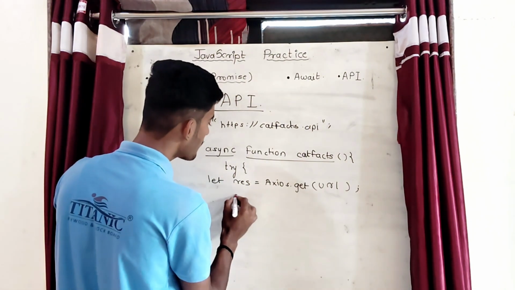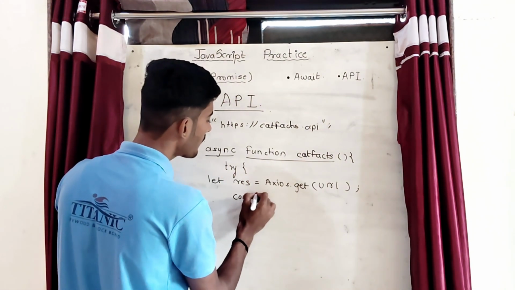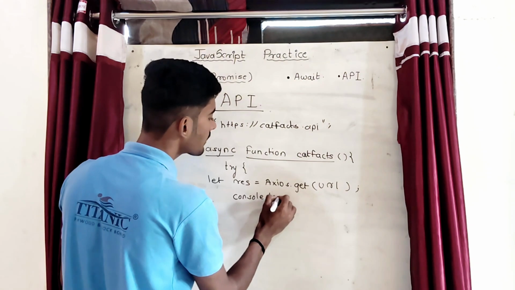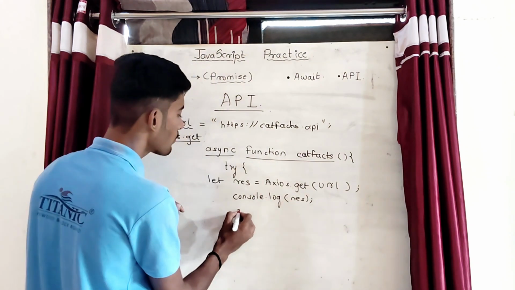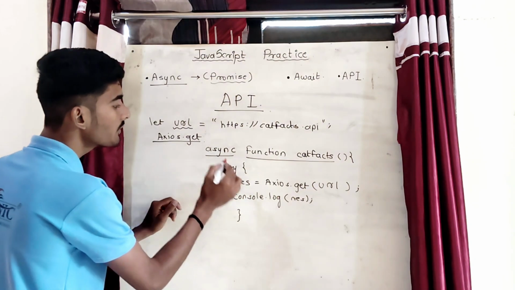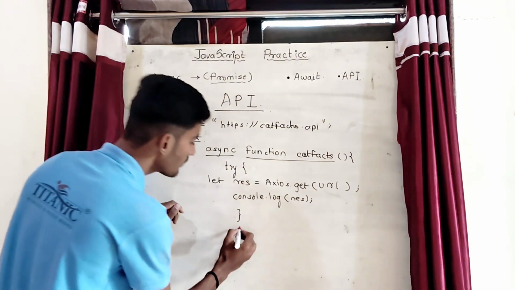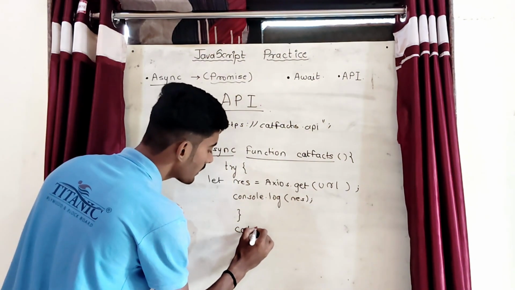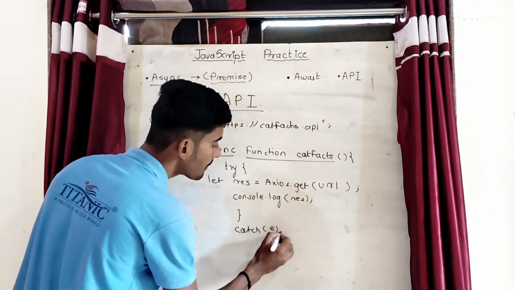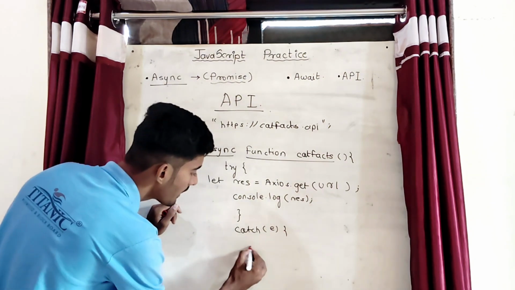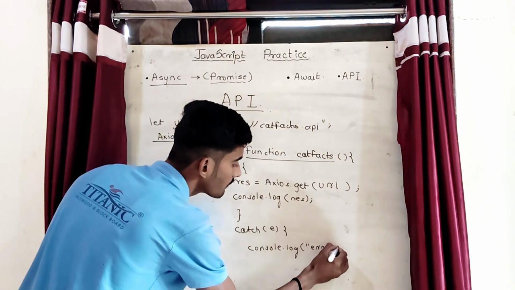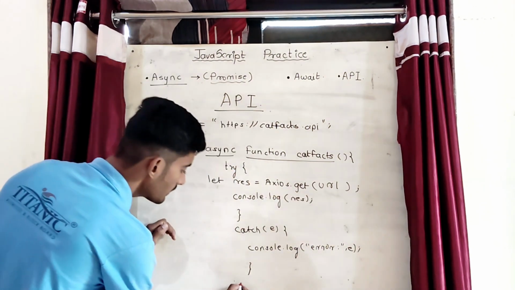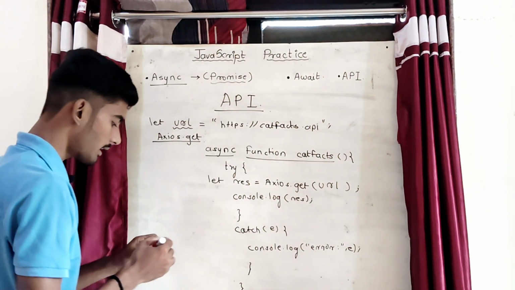And this result variable should get printed in the console, so we will also write console.log(result). If any error occurred, then we will catch it also. So we will write catch, and in that we will pass e to catch that error, and simply print that error in our console.